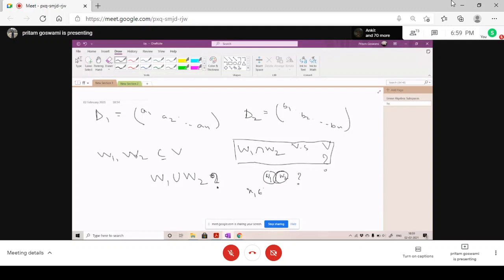Look, in mathematics, suppose you have to prove that something is not happening. For that, you generally give a counter example. An example is enough. So can you give me a counter example? You give me 2 vector subspaces, but their union is not a vector subspace. I am giving you one. Can you tell me the other one? The one is the diagonal one, the set of all diagonal matrices.